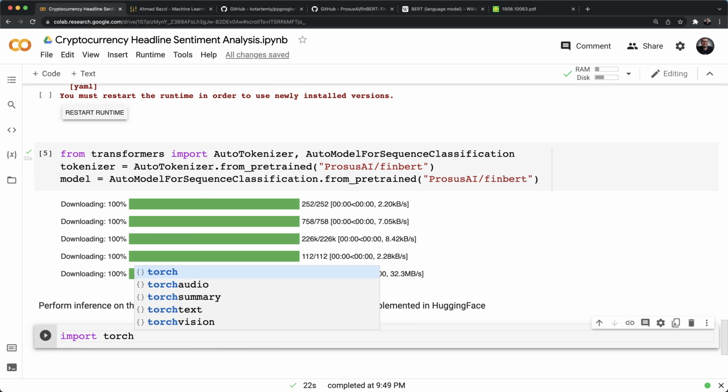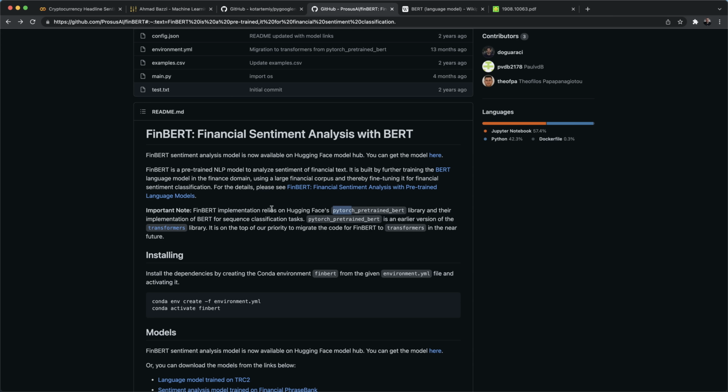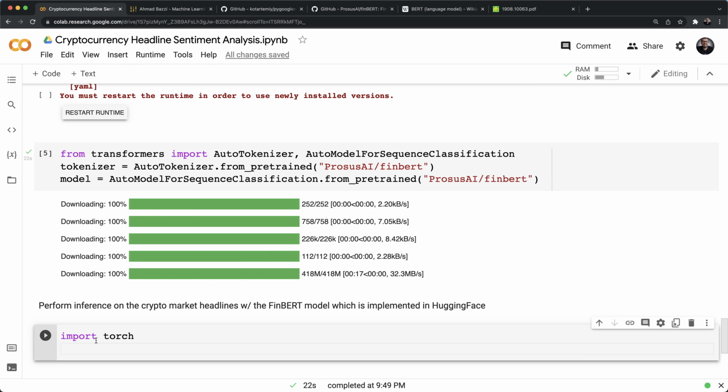So for that, we're going to import torch as such, because as we see over here, there's a very important note saying that the FinBERT implementation relies on Hugging Face's PyTorch pre-trained BERT library and their implementation of BERT for sequence classification tasks. So we're going to have to do inference using PyTorch. And that's why I've included the import torch.